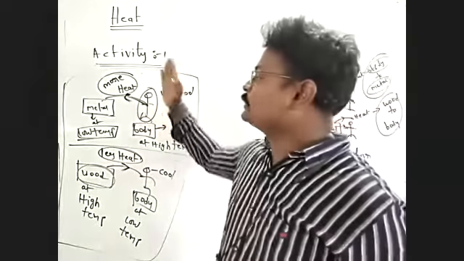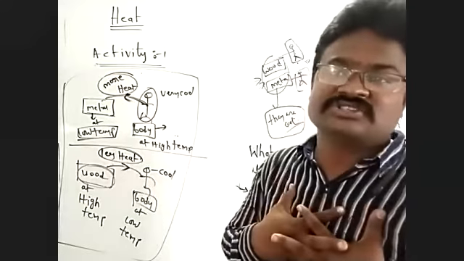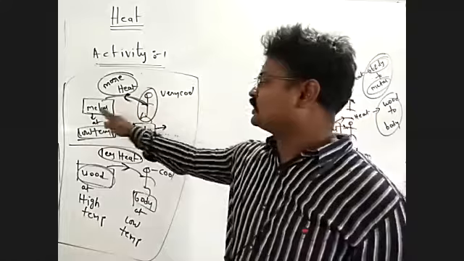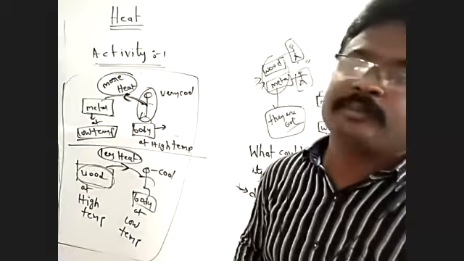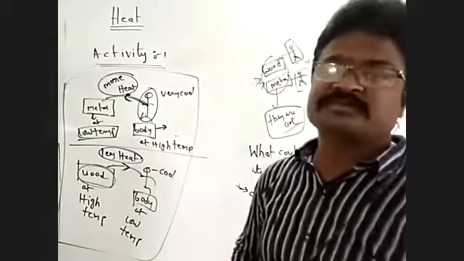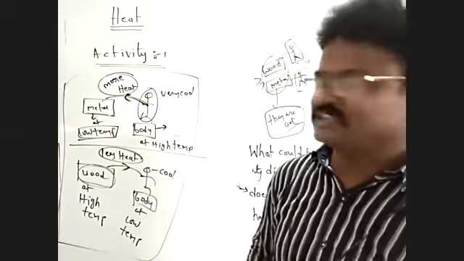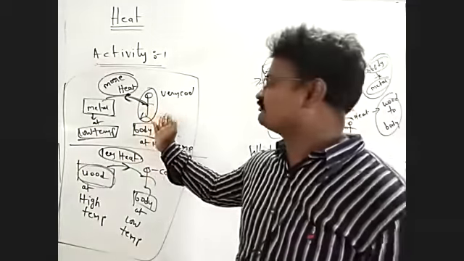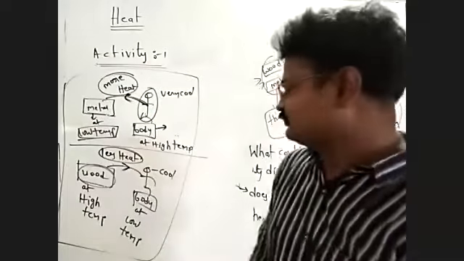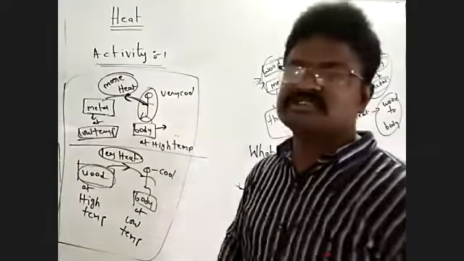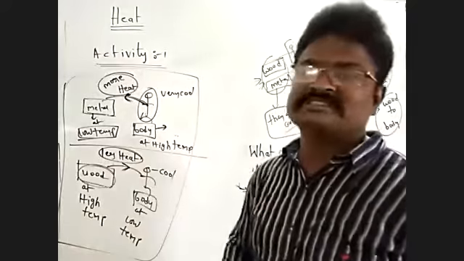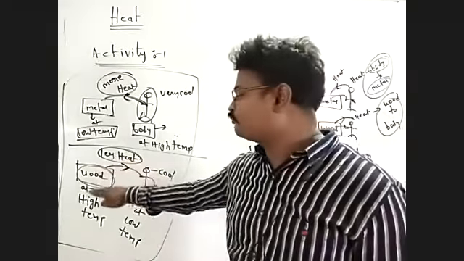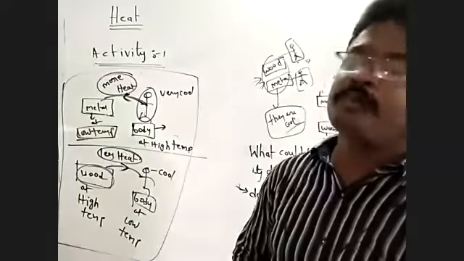When I'm touching the metal piece, my heat energy transfers from the body to the metal piece. More heat transfers from the body to the metal piece. In this situation, when I'm touching the wood piece, I feel cool, and less heat transfers from the wood to the body.